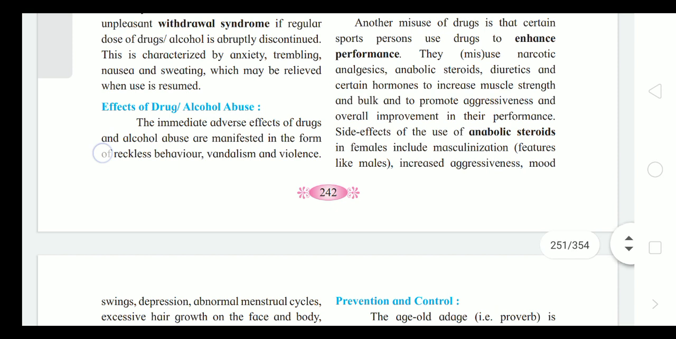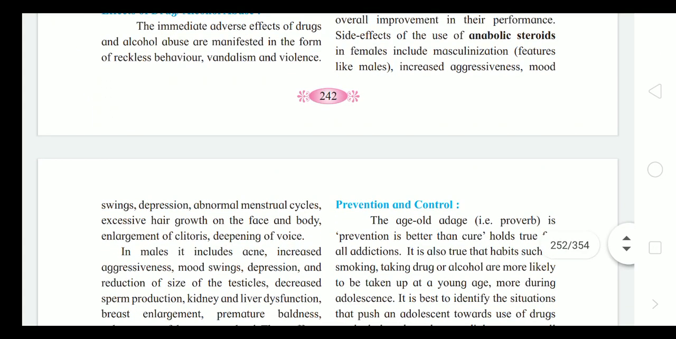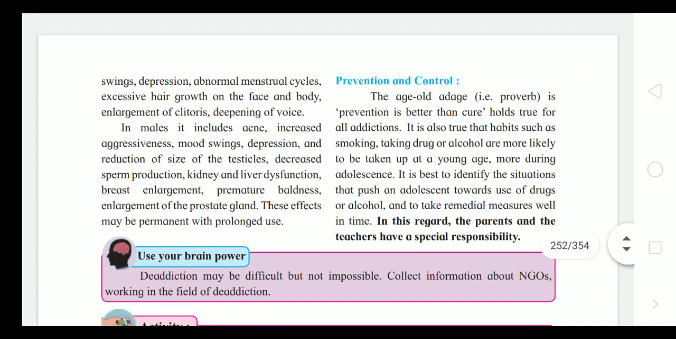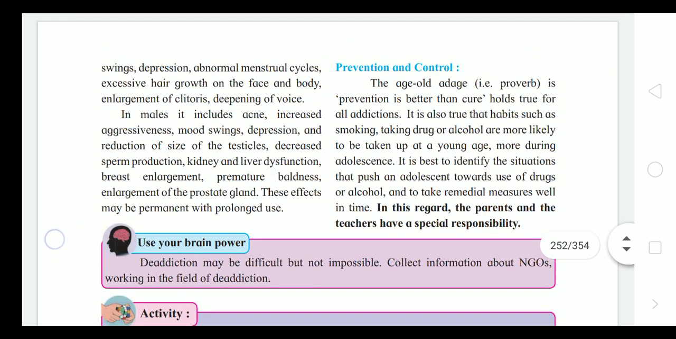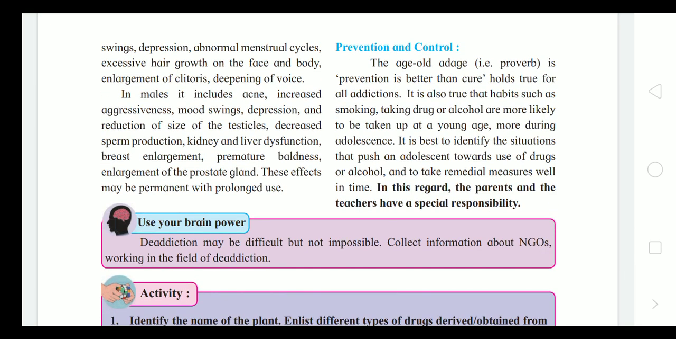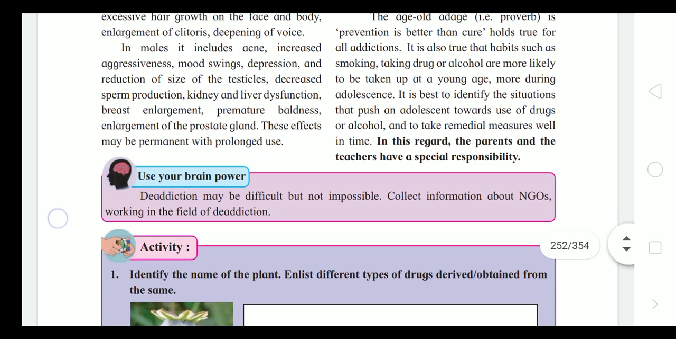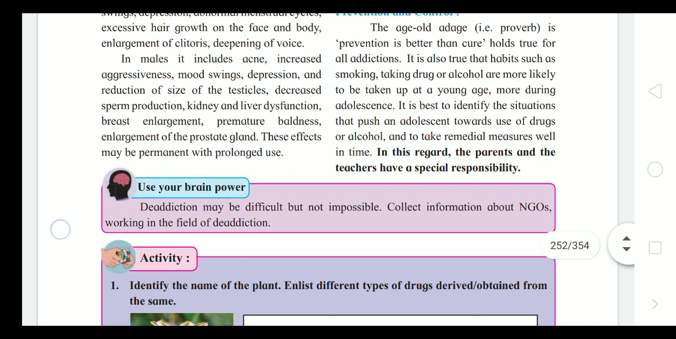Performance enhancers for sportspersons are analgesics, anabolic steroids, and diuretics. Anabolic steroids in females cause masculinization features like males, increased aggressiveness, mood swings, depression, abnormal menstrual cycles, excessive hair growth, enlargement of clitoris, and deepening of voice. In males, they cause acne, increased aggressiveness, mood swings, depression, reduction in size of testicles, decreased sperm production, kidney and liver dysfunction, breast enlargement, and premature baldness.